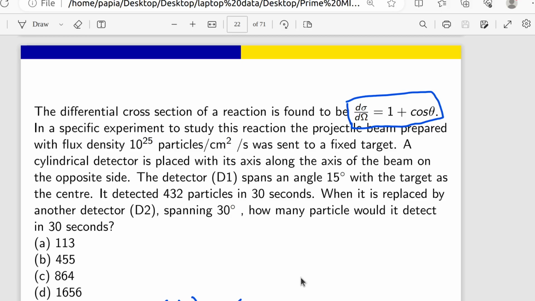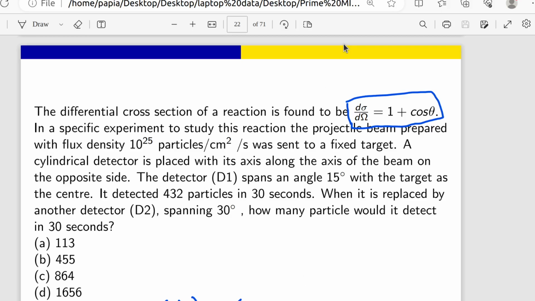The detector D1 spans an angle 15 degree with the target as the center. It detected 432 particles in 30 seconds. When it is replaced by another detector D2 spanning 30 degree, how many particles would it detect in 30 seconds? And there are 4 options for that: 113, 455, 864 and 1656. The correct answer will be D, but I will tell how to do that.